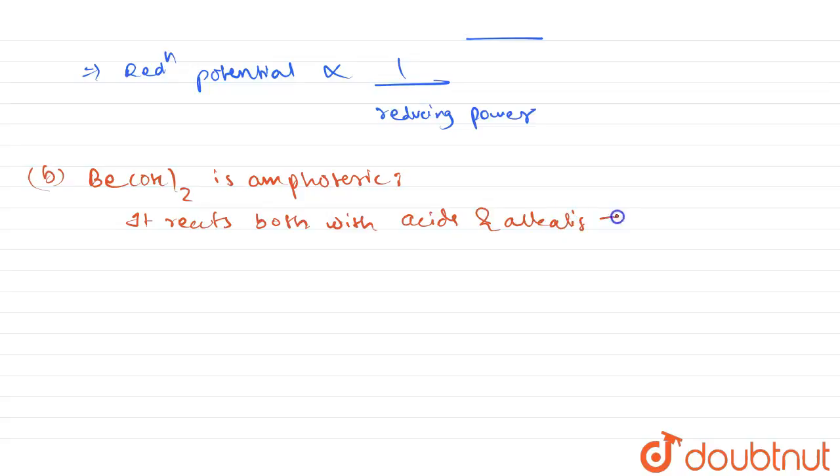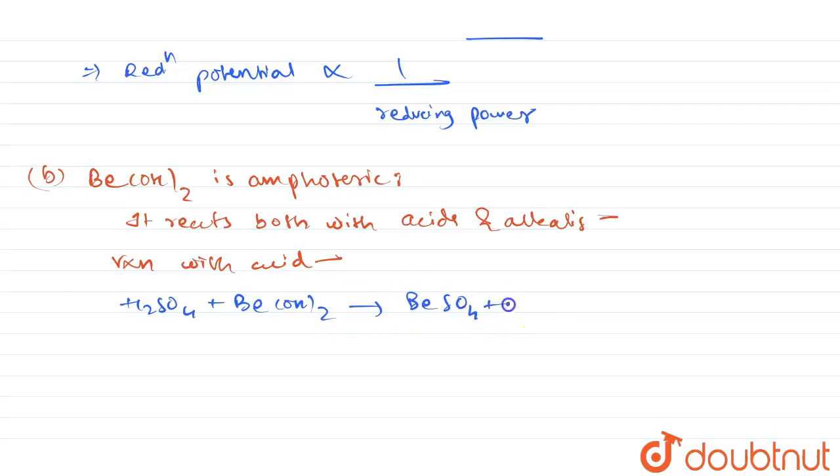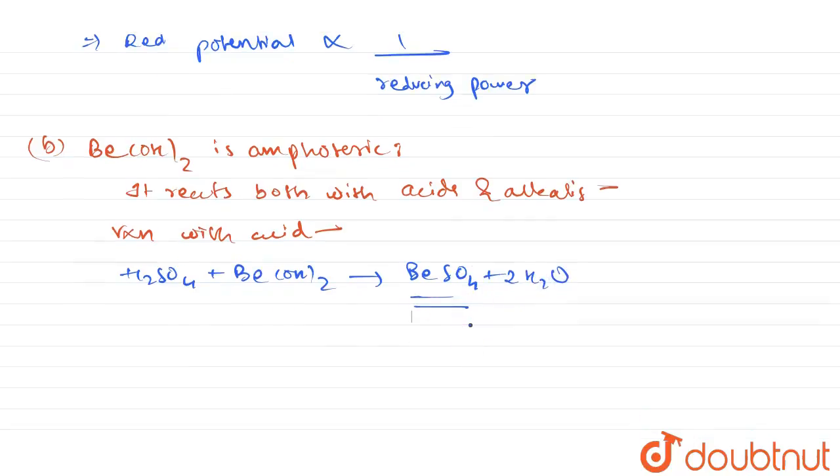The reaction with acid will form a salt of this type. So if I take an acid H2SO4 plus Be(OH)2, I am going to get BeSO4 plus 2H2O. So this is the formation of the salt beryllium sulfate.